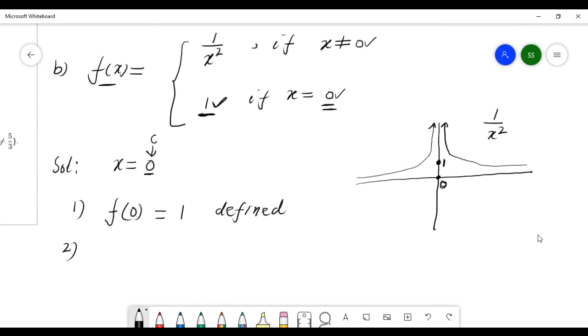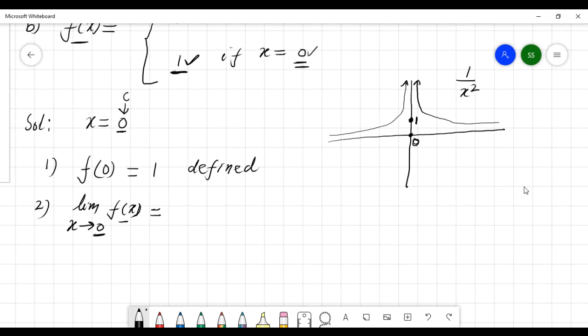Number 2, the limit at 0, x goes to 0. What is f of x? So first you check the left limit. For this limit, x goes to 0, f of x, you have to check the left limit and the right limit. Then we write it. So check here the left limit.